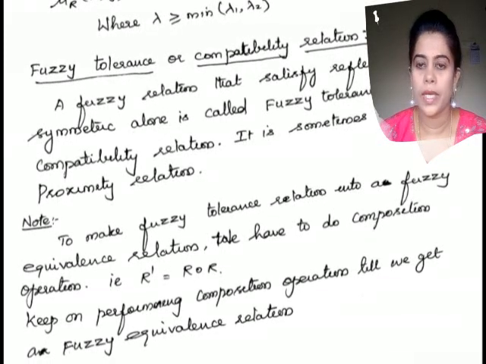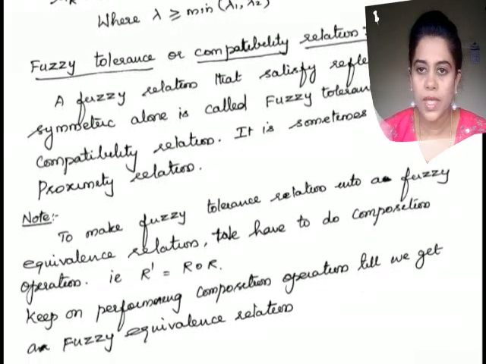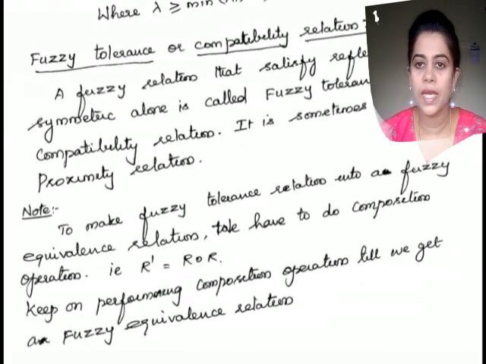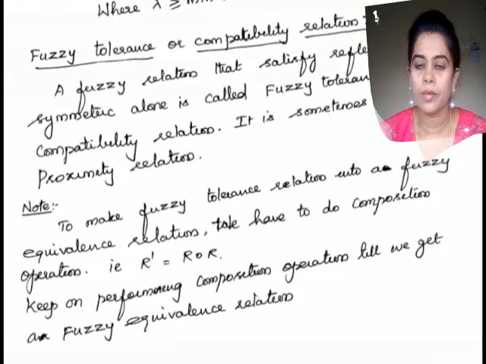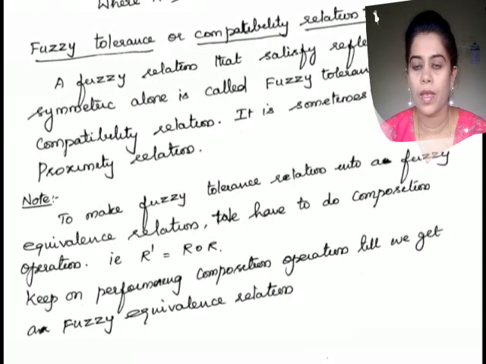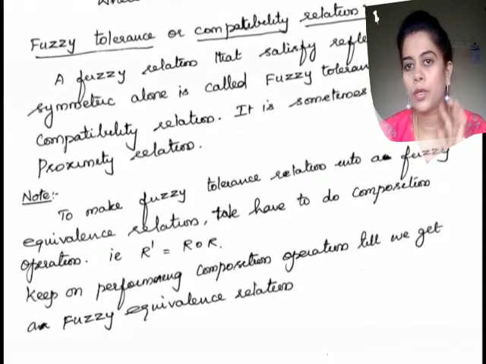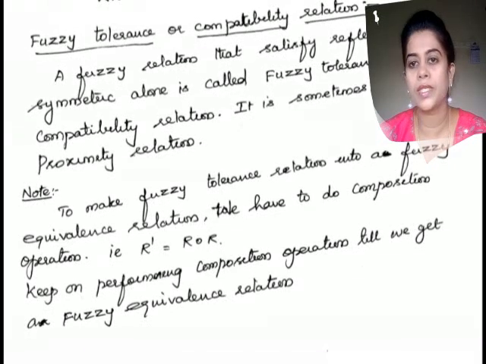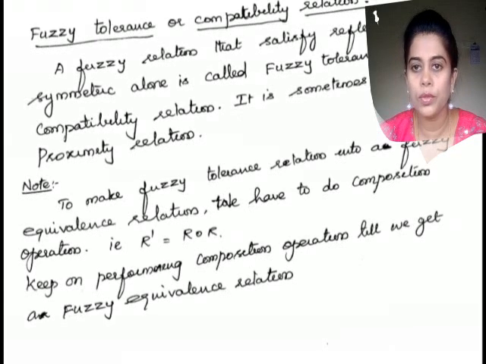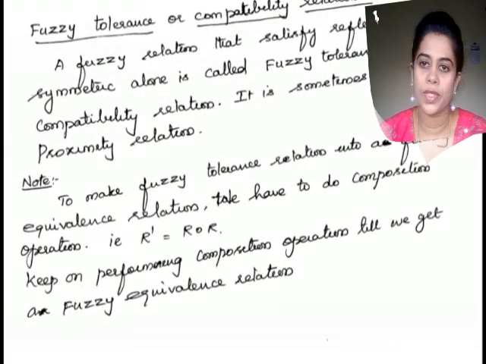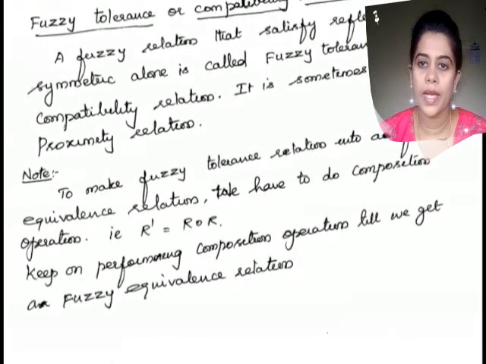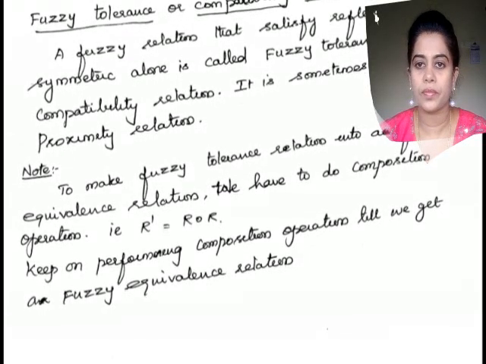I hope this is very clear. The note says that if I want to convert a fuzzy tolerance relation into a fuzzy equivalence relation, we have to do the composition operation until we get the equivalence relation.